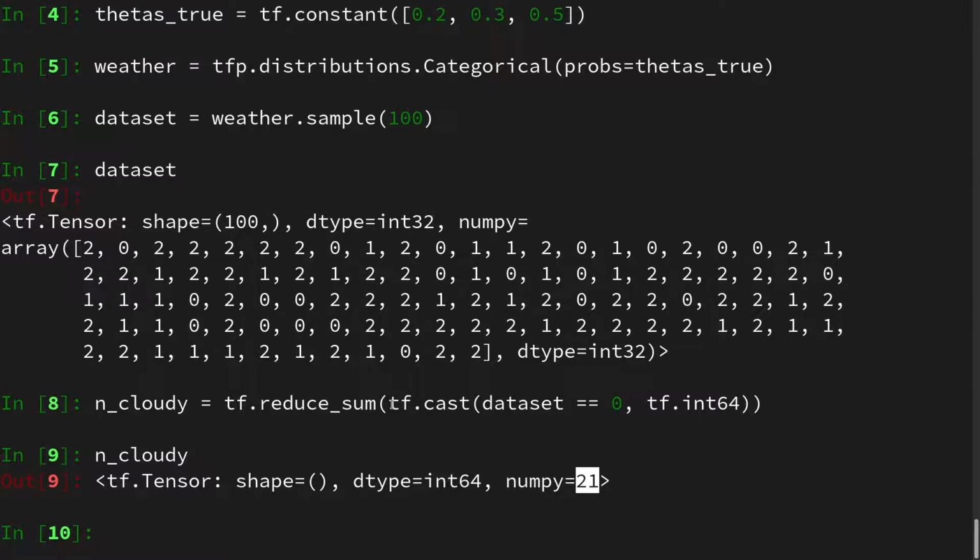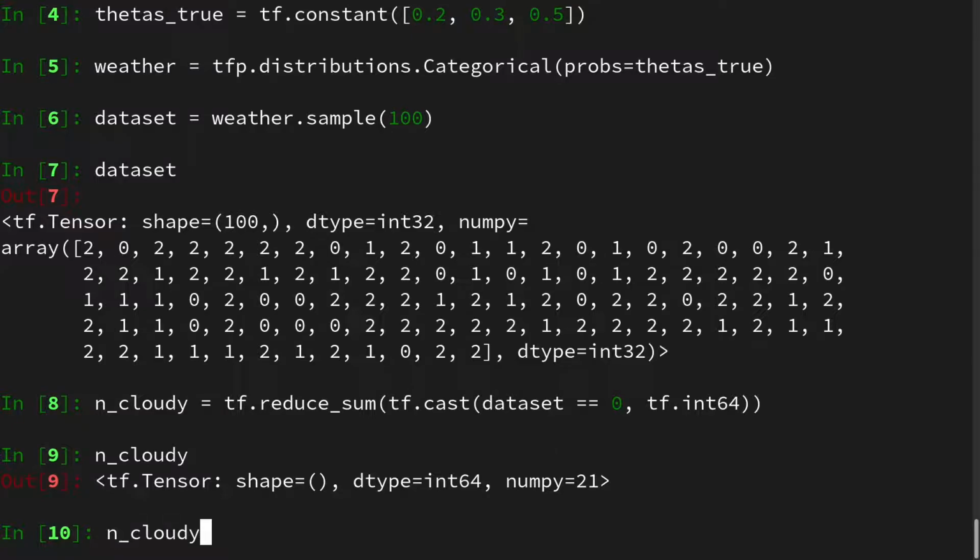Okay, let us just get over this once more. So dataset equals 0 returns a boolean array. Then we cast this boolean into an integer, and the array is 1 when we have cloudy weather and 0 if we have not cloudy weather, so when we either have sunny or rainy weather. And then we take the sum over it.